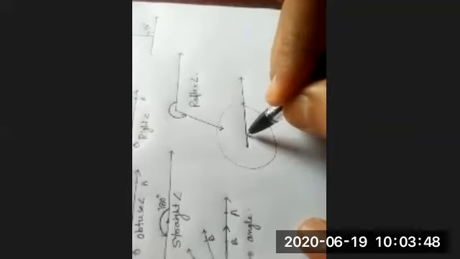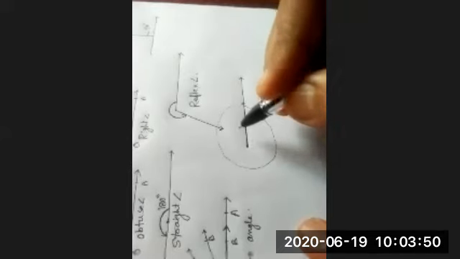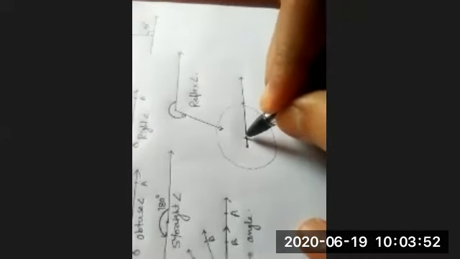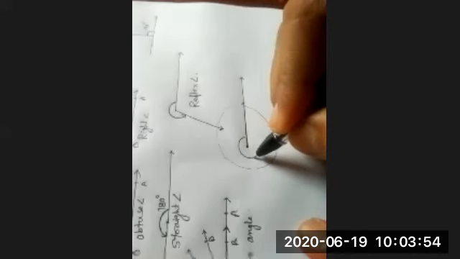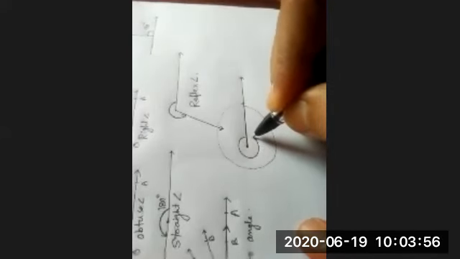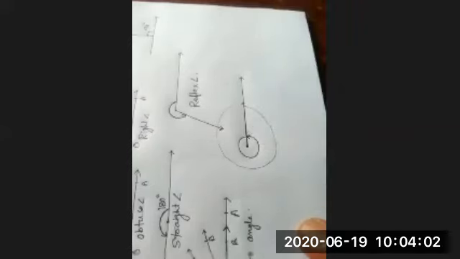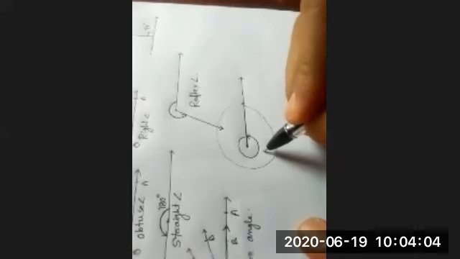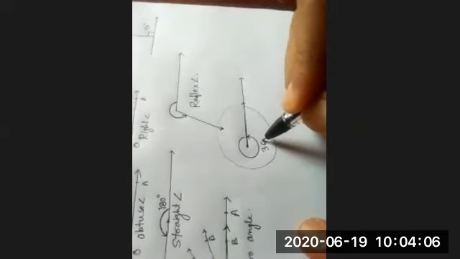Yes or not? To show 360 degree, you have to make it like this and indicate it by an arrow mark here. Okay, this will be called 360 degree.